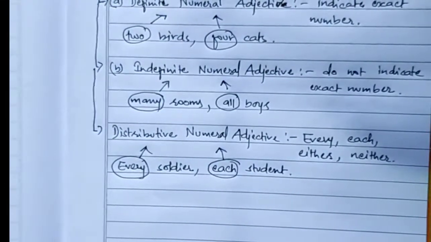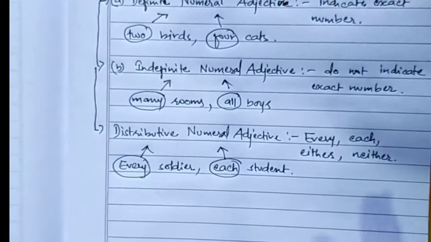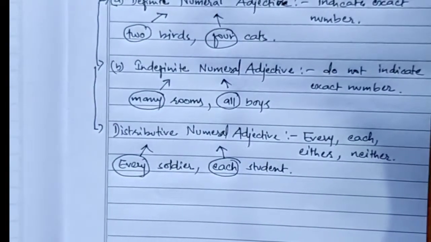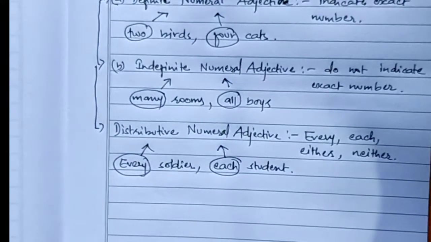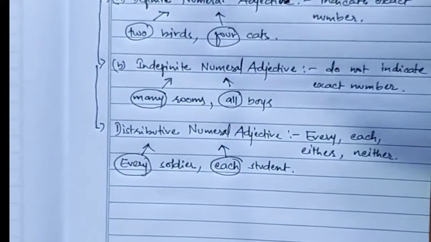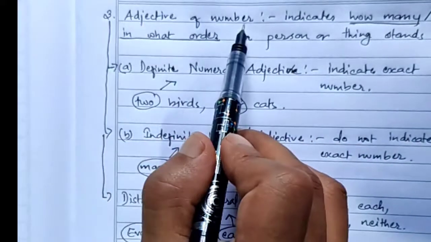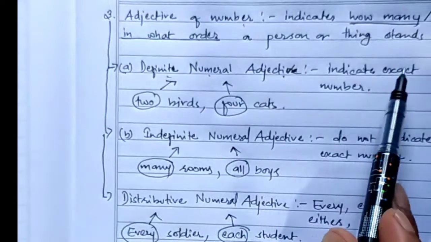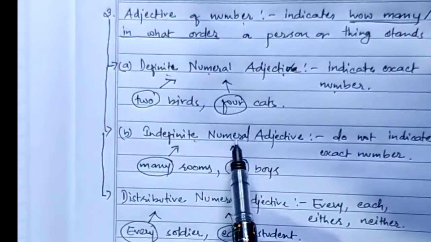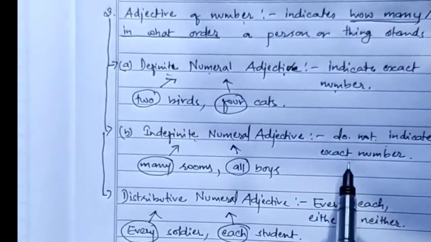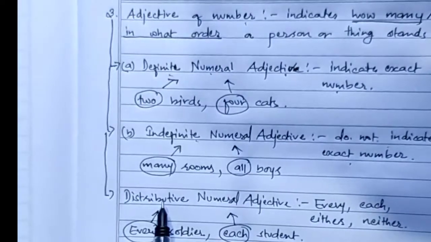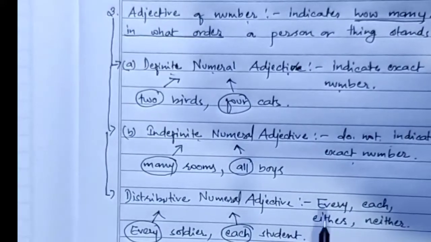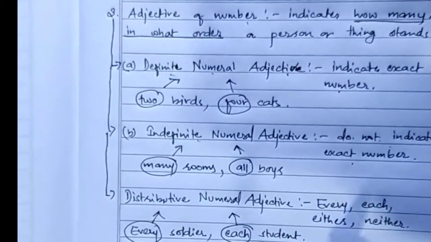You have heard this distributive in pronouns also, that was distributive pronoun, which is different from distributive adjective, only the uses are different. So adjective of number is divided into 3 parts. Definite numeral adjective indicates exact number, indefinite numeral adjective does not indicate exact number, and distributive numeral adjective refers to each single person or thing in a group.